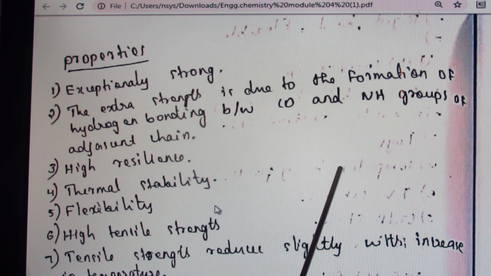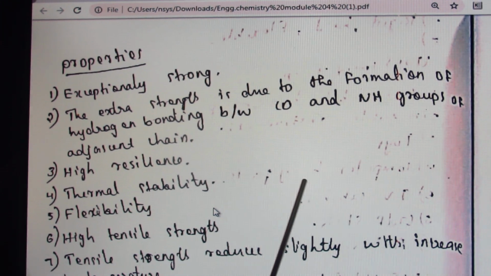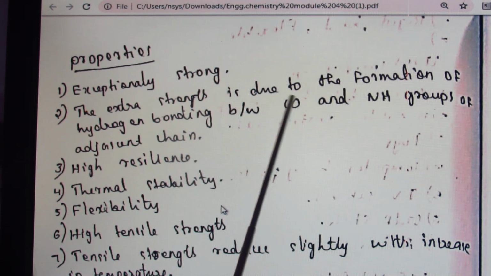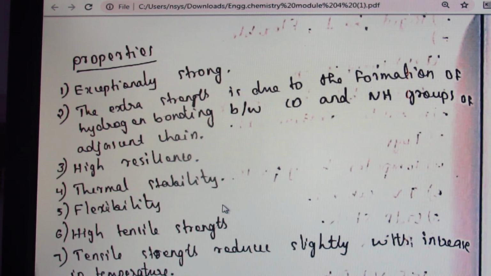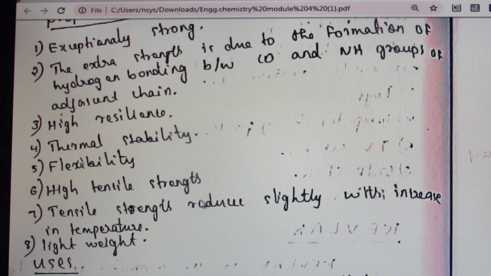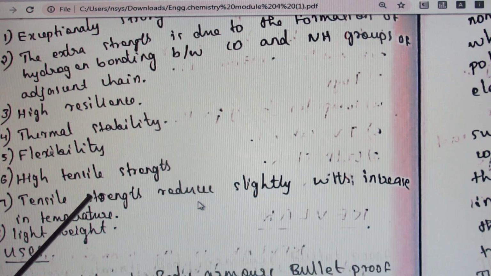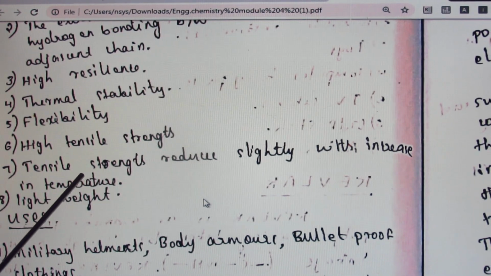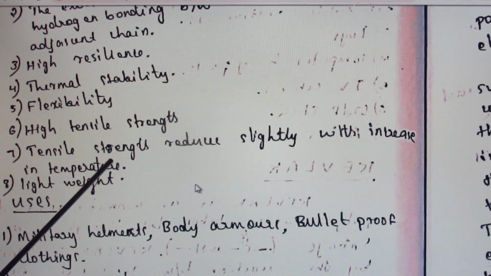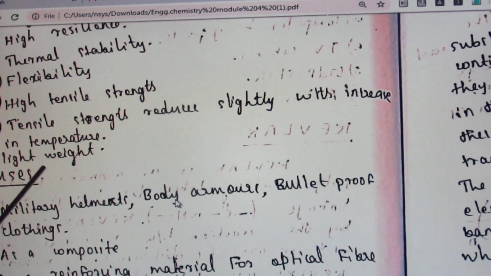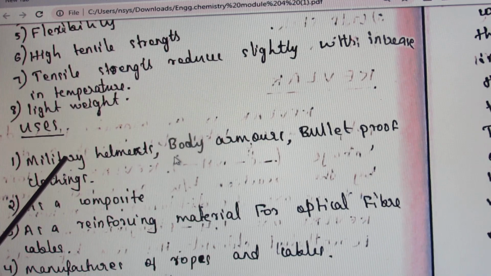How is this hydrogen bonding formed here? Because an amide linkage is here, so there is a connection between the CO group and NH group. Then resistance power is high. Then thermal stability, flexibility, high tensile strength. This tensile strength reduces slightly with increase in temperature. Moreover, it is lightweight in nature.